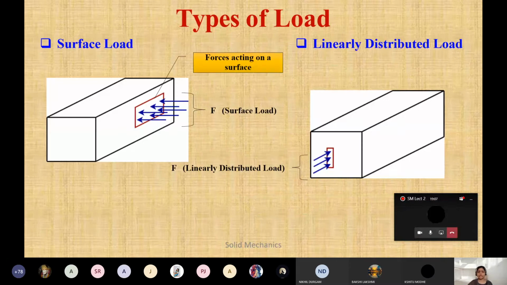Now you can see this is the surface load. This is called a surface load. This is basic. When we start with the actual numericals, again you will come to know. The forces acting on the surface like this, this is called a surface load. And this one is linearly distributed load. At a particular area, there will be a linearly distributed load. I'll share this PPT also and a YouTube link also, so that later on you can again see all the different types of loads.